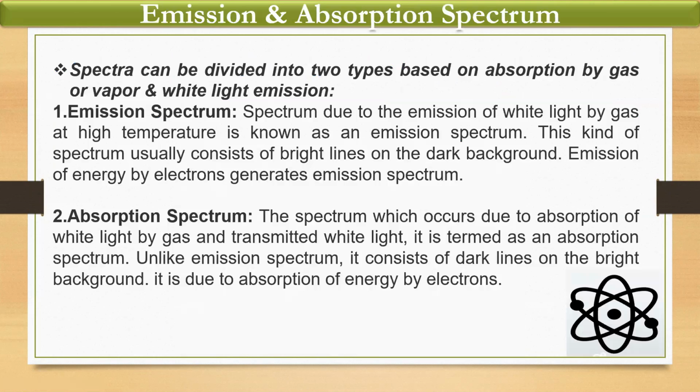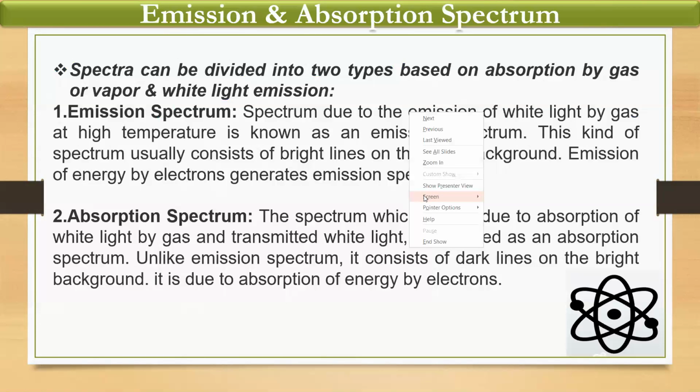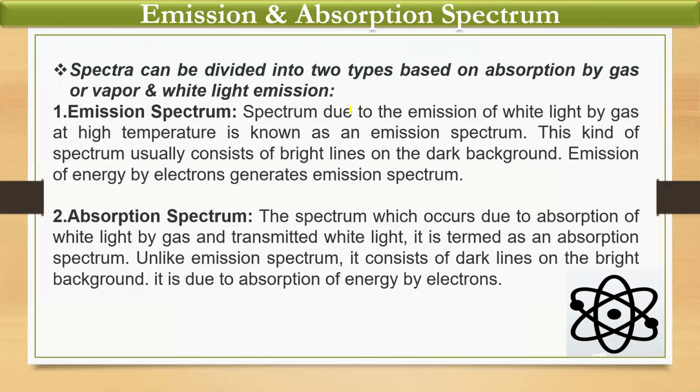So, what are emission and absorption spectrum? Emission spectrum means the spectrum that is formed due to the emission of white light by gas at high temperature.